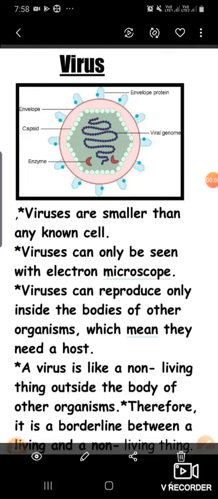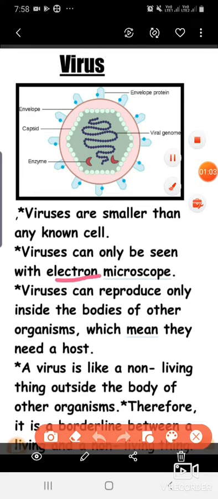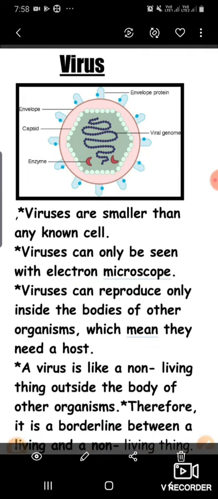Viruses are the smallest microorganisms, and they can be seen only under the electron microscope. Why the electron microscope? Because the magnification of the electron microscope is very high, so it can show even a very small object. So these are the smallest microorganisms, which can be seen only under electron microscopes.